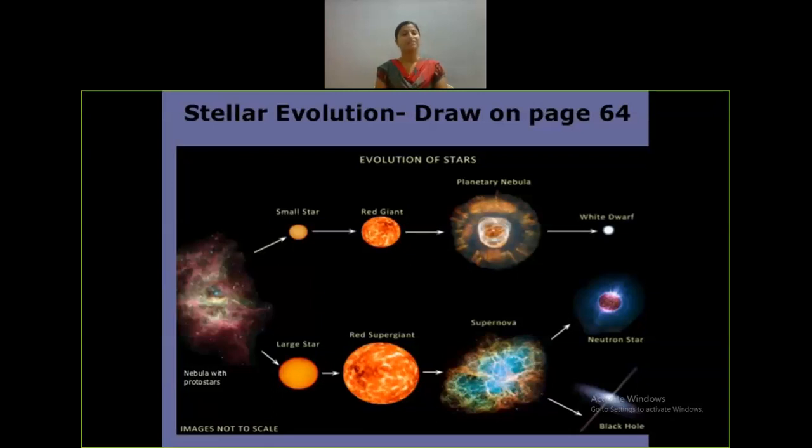At this stage the internal temperature of the core of the star is 10^6 Kelvin, and when this temperature is reached, thermonuclear reactions take place, that is, hydrogen is burning to form helium in the core of the star. How much energy is emitted from the star, that much energy is generated in the core of the star. And when this stage is reached, the star reaches the main sequence, as we can see in the HR diagram.